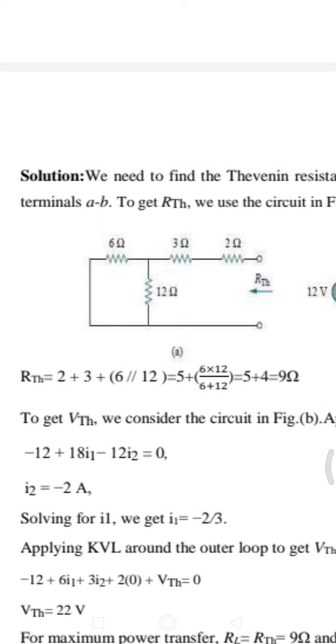In our problem there is one voltage source and one current source. While calculating this RTH, we have to short circuit the voltage sources and open circuit the current sources. If you do like this, we get the RTH as 9 ohms. That means the 3 ohm and 2 ohm resistors are connected in series, and the 6 ohm and 12 ohm resistors are connected in parallel. If you solve the 6 ohm and 12 ohm parallel resistors, we get the value of 4, and finally we get the RTH as 9 ohms.